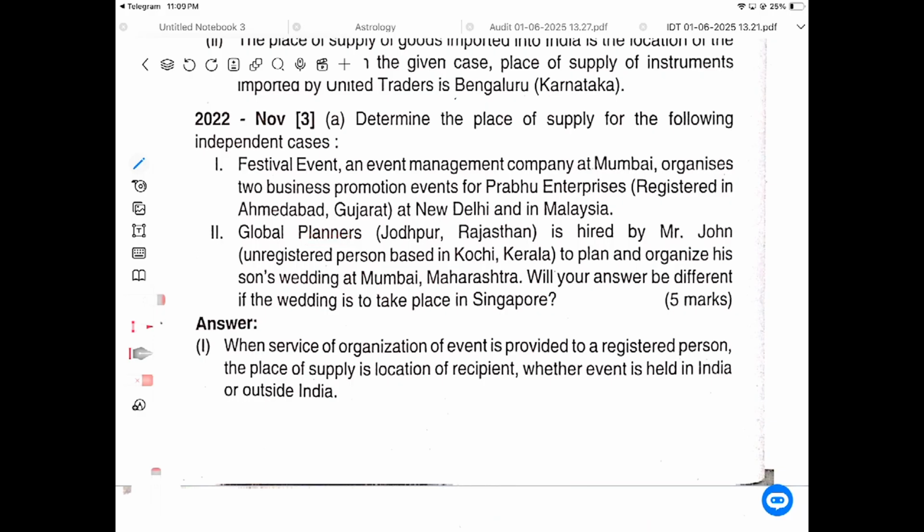What will the answer be if the wedding takes place in Singapore? If it takes place in Singapore, then it will be Kerala, Kochi.